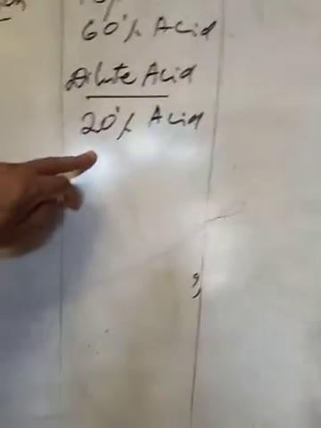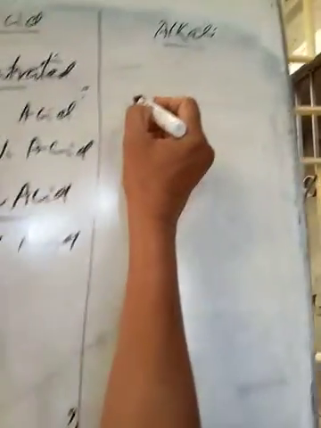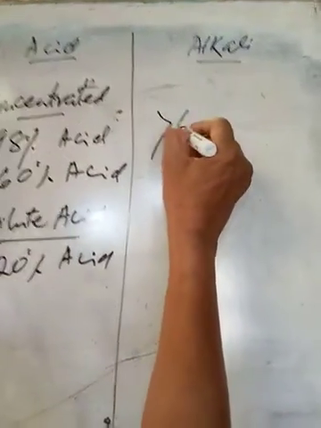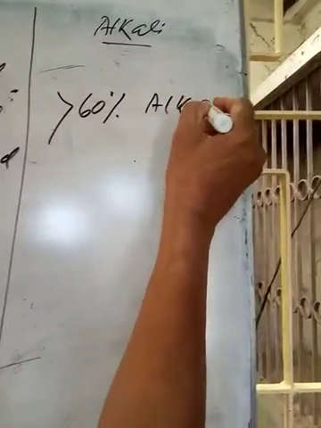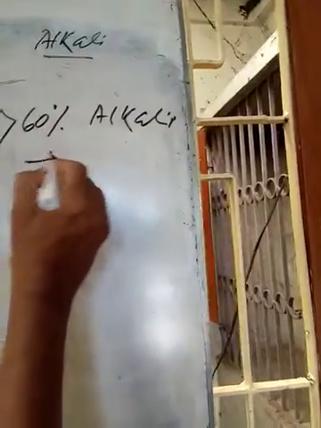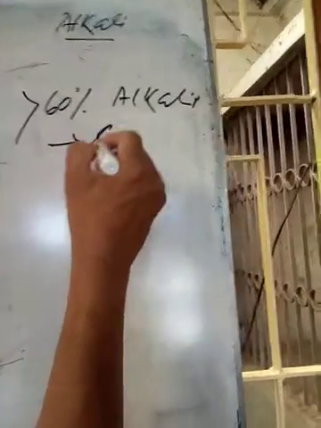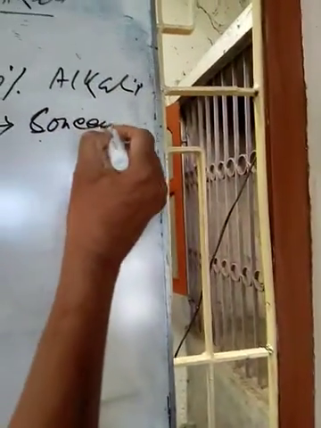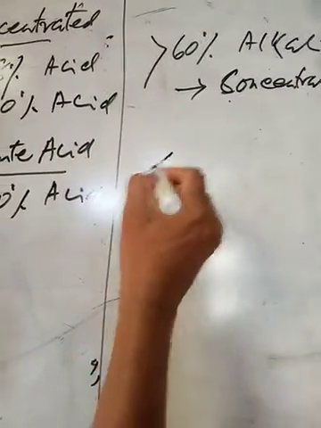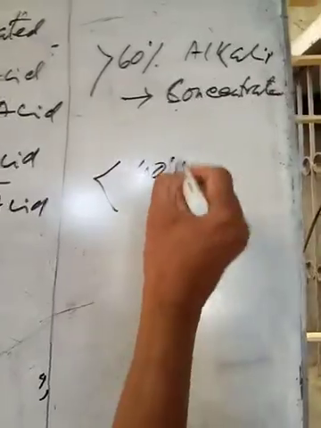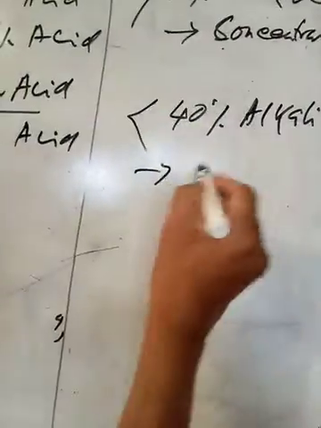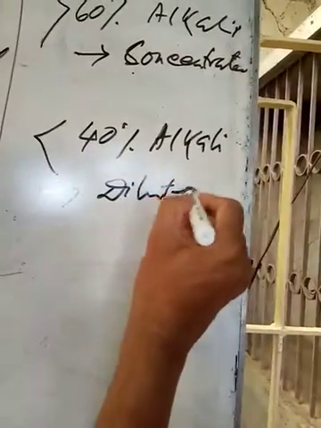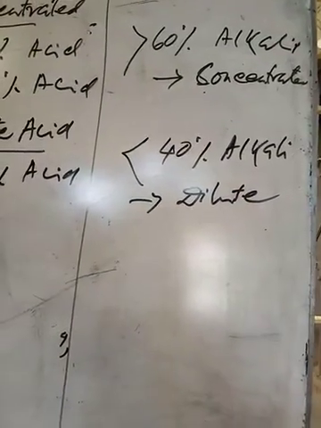These are dilute acid. Here also, say more than 60% alkali are strong or concentrated alkali, and less than 40% alkali, say 20%, 10%, etc., are dilute alkali.